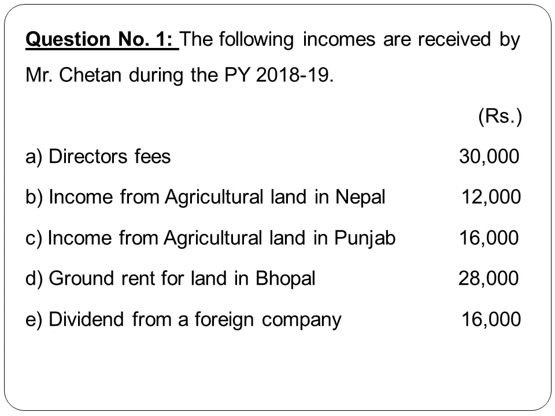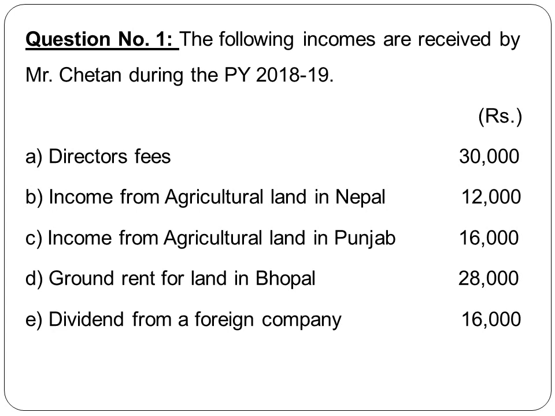Next point, we have income from agricultural land in Punjab. Now this is in India. Therefore, this is an Indian agricultural income which is fully exempt. Therefore, the 16,000 is not taxable. It is exempt under section 10.